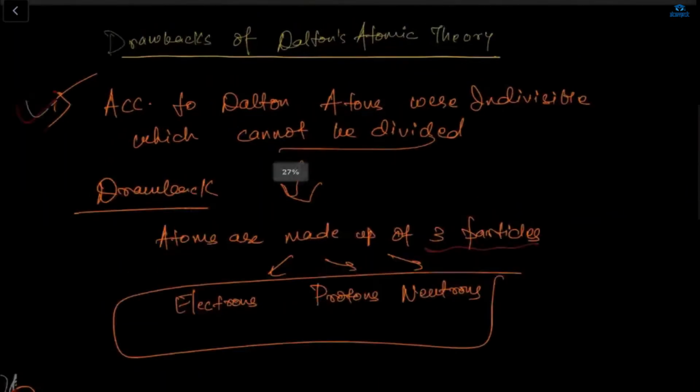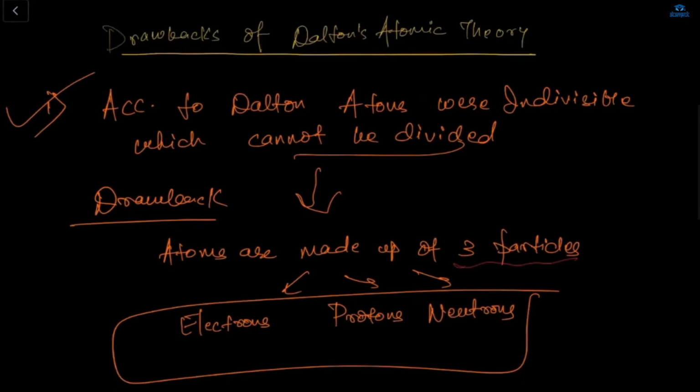So here are some drawbacks of Dalton's atomic theory. What is the drawback of Dalton's atomic theory? Isobars and isotopes. Dalton stated that atoms are indivisible, but they can be divided, and he said that atoms of the same element are alike in all respects.